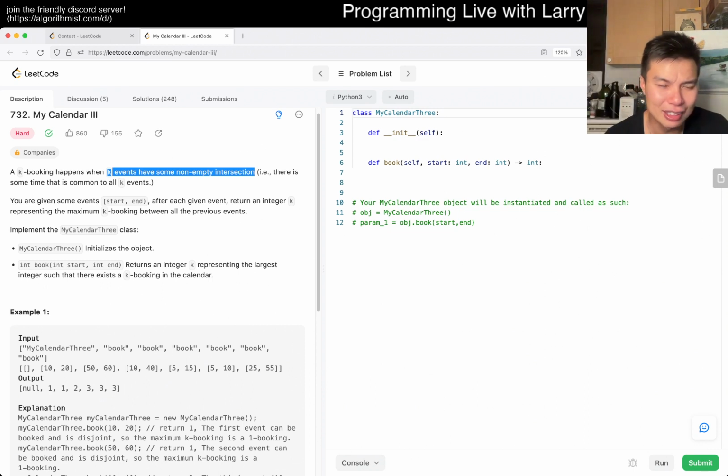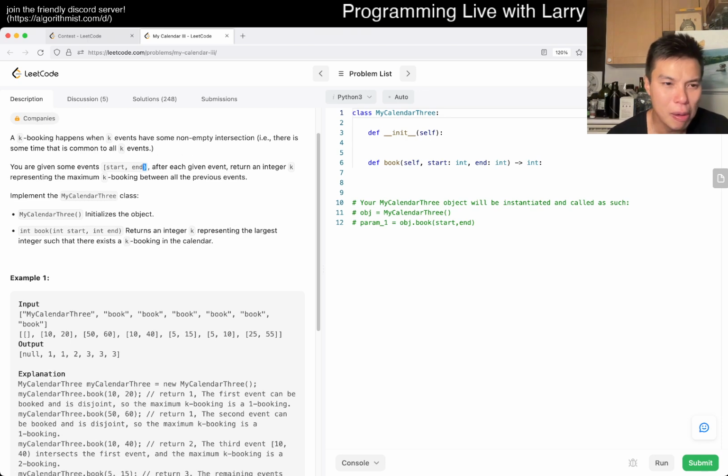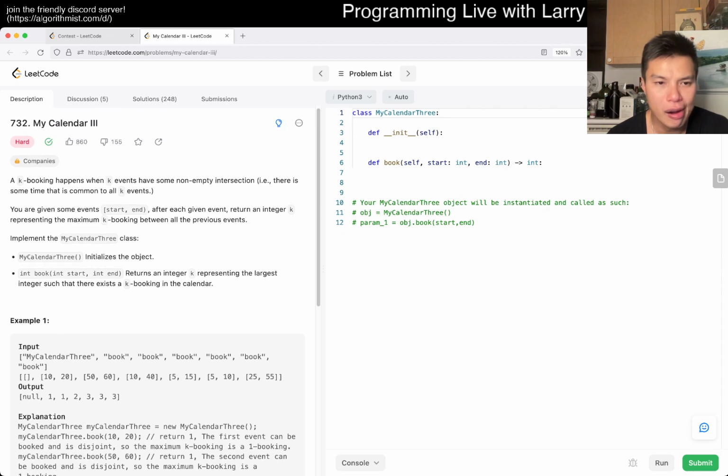You're given events with start and end. After each given event, return an integer k representing the maximum k-booking between all previous events. Maximum k-booking. So, it's okay.